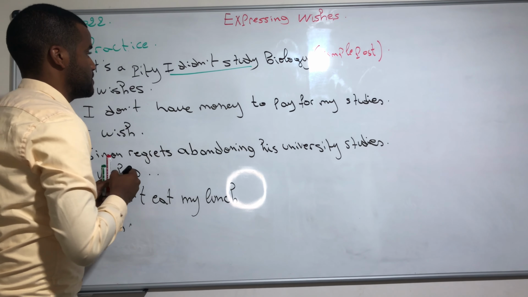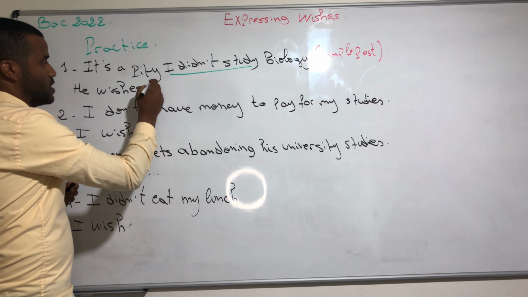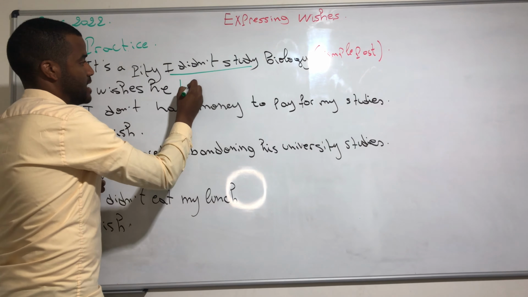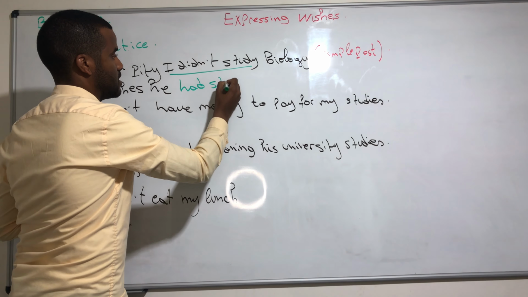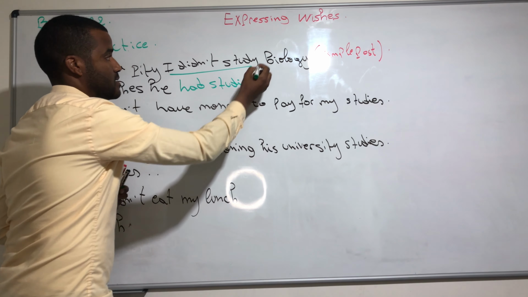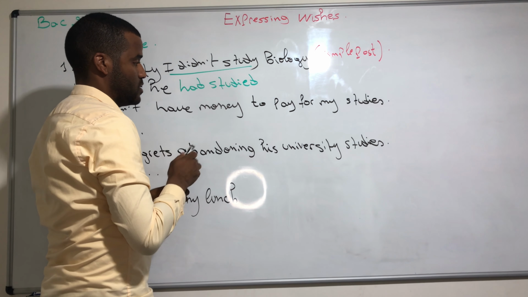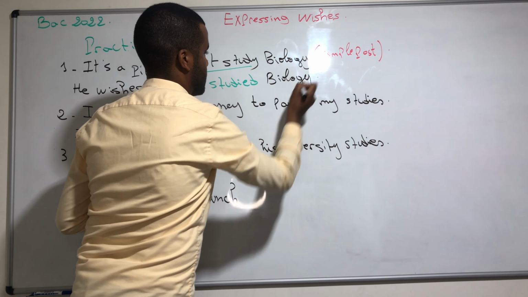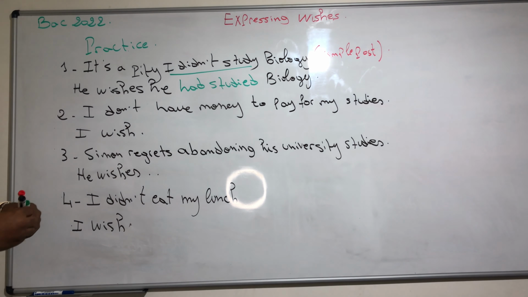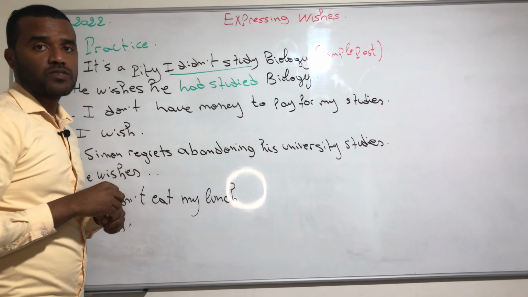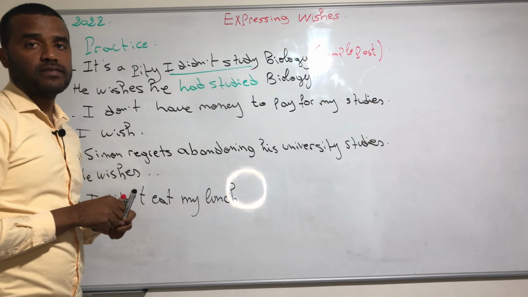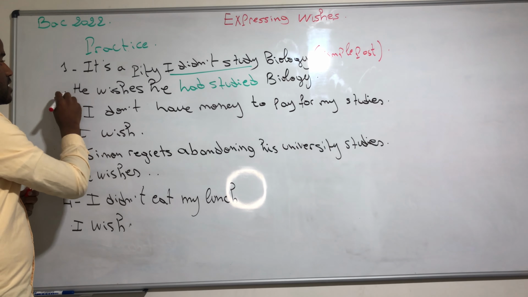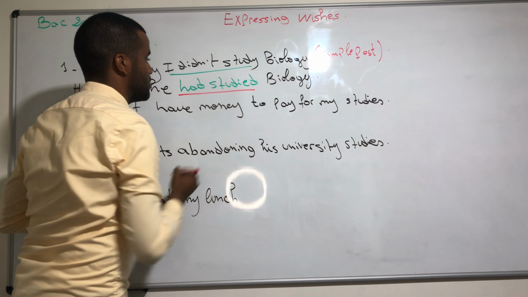he wishes he, and the past perfect: he wishes he had studied biology. Since it is a past wish, we are going to use wish plus the past perfect. This is what we did here: he wishes he had studied biology.